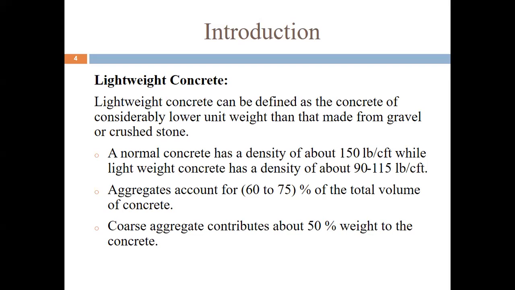Aggregate accounts for 60 to 70% of the total volume of the concrete. If you see the concrete mix, 60 to 70% of the portion is aggregate, and the rest is sand, fine aggregate, water and cement. Coarse aggregate contributes about 50% of the weight to the concrete because it has a larger portion in the mix.